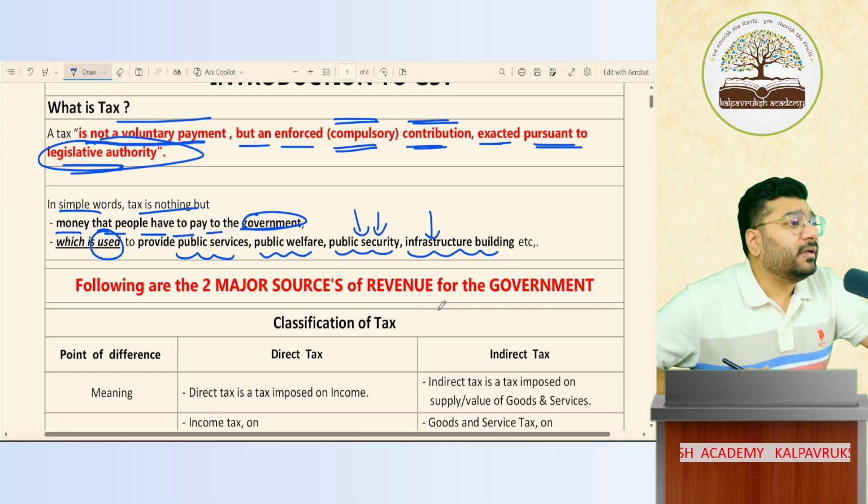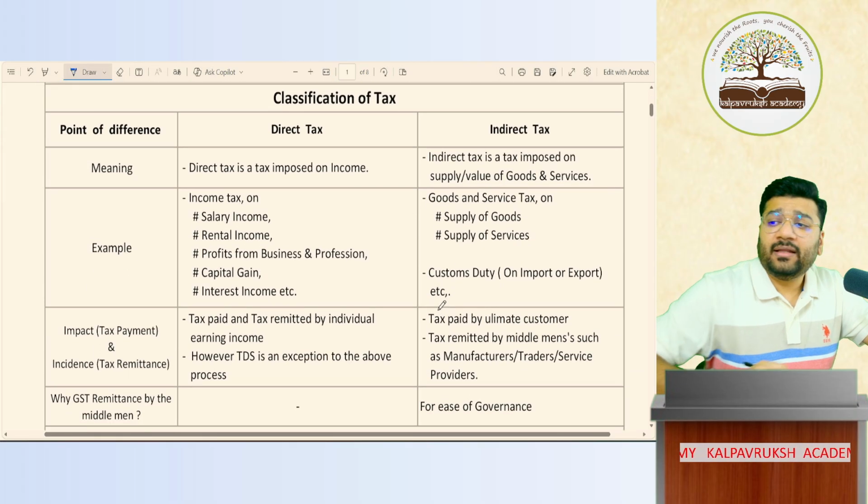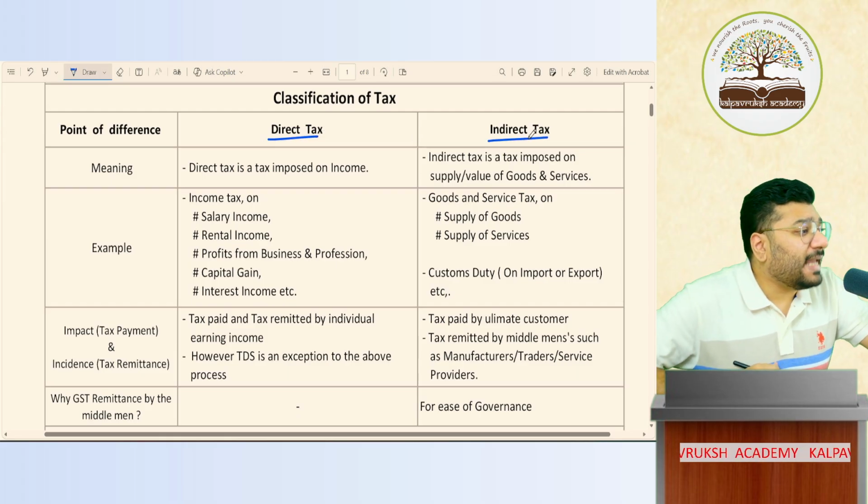Now, in India, taxes are bifurcated into two categories. How many categories? Two. There are two classifications of tax. One is called direct tax. Second is called indirect tax.